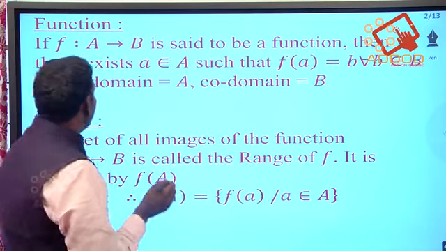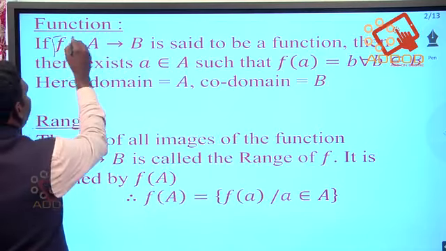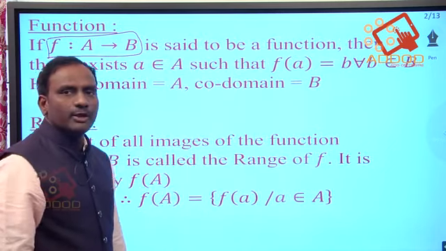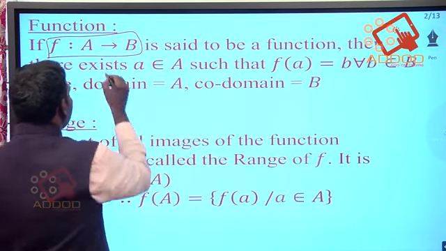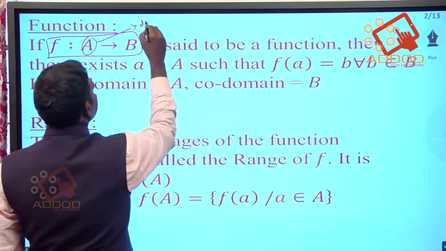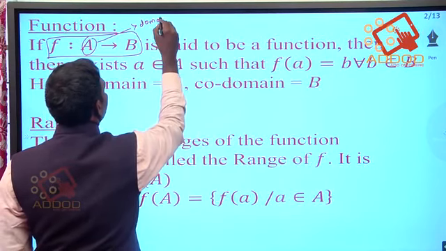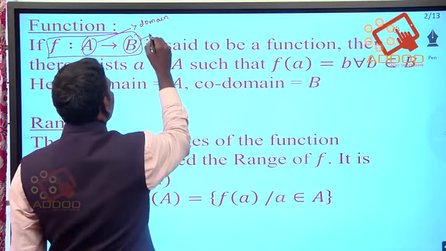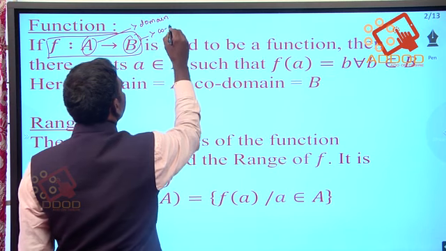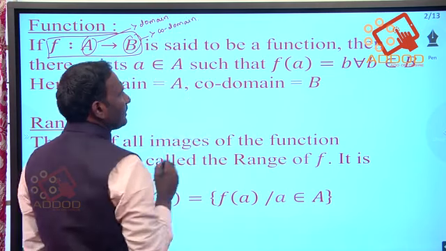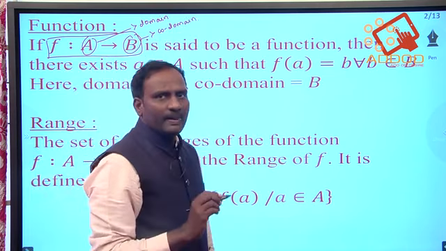So here, coming to the definition, f is a mapping from A to B, be a function. The first place we can name as domain, because that is the starting place. And B goes to codomain, that is nothing but the reaching place.